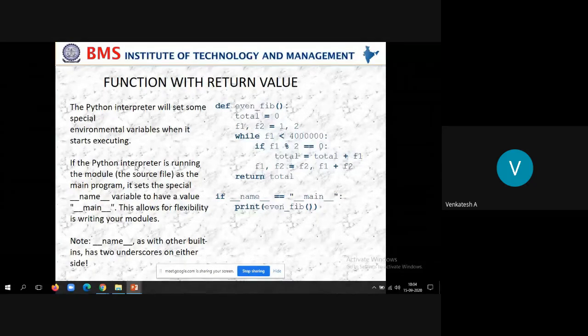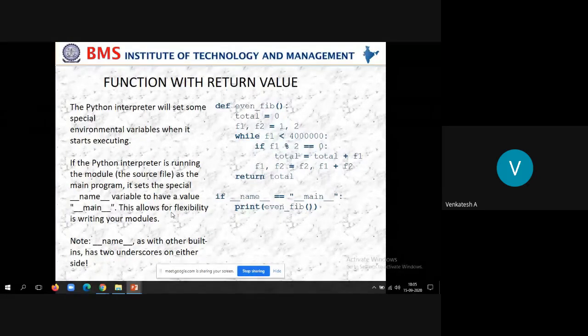Look here, if the Python interpreter is running the module, that is a source file, as the main program, it sets the special variable double underscore name double underscore to have the value double underscore main double underscore. This allows for flexibility in writing your programs.